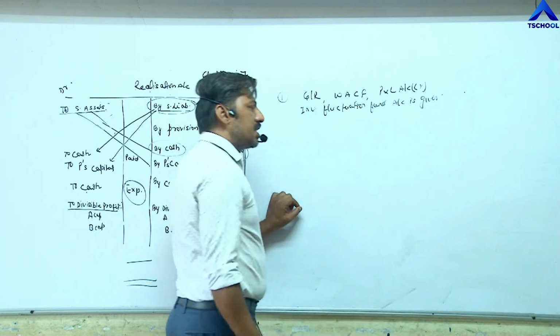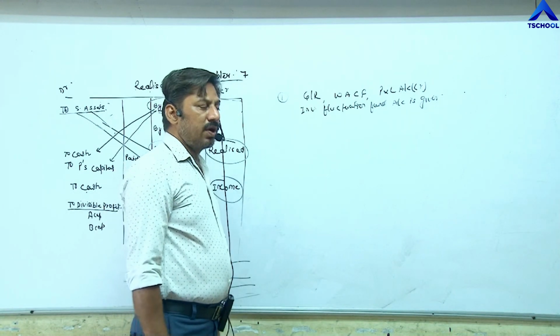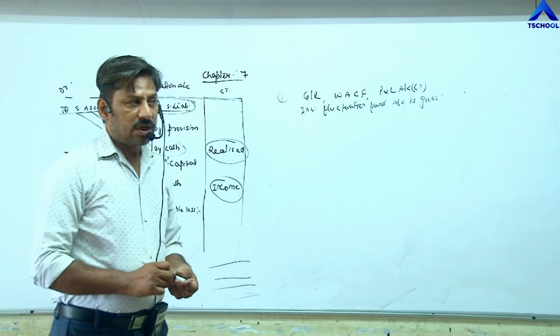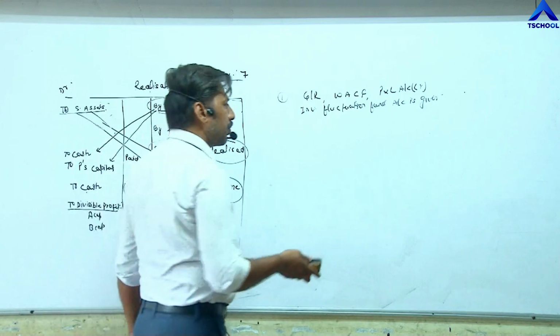We have done in chapter number 4 that all these items are distributed among partners in their profit sharing ratio.